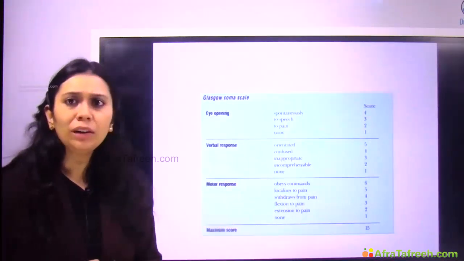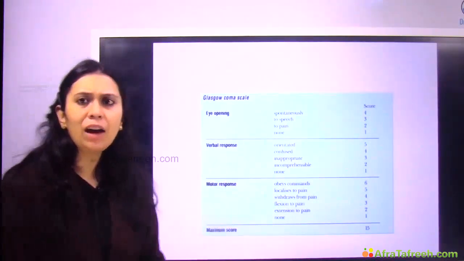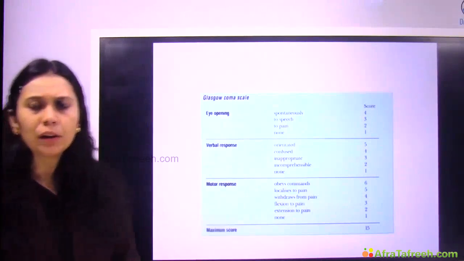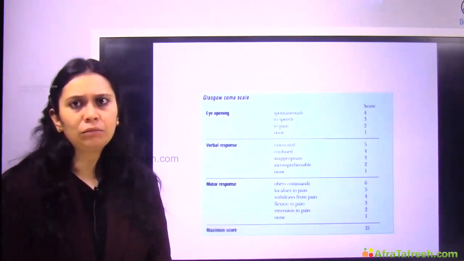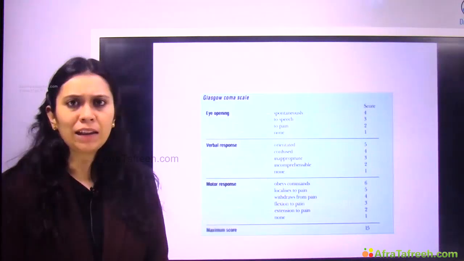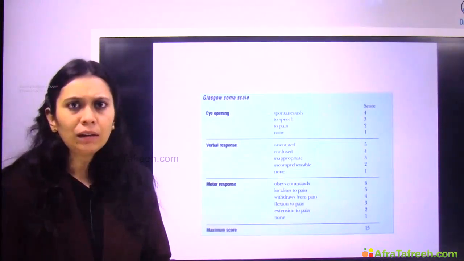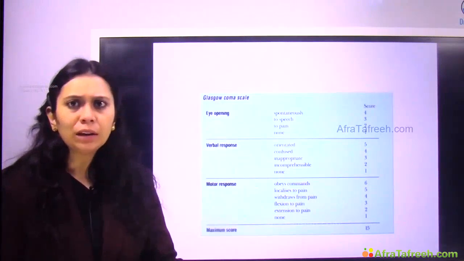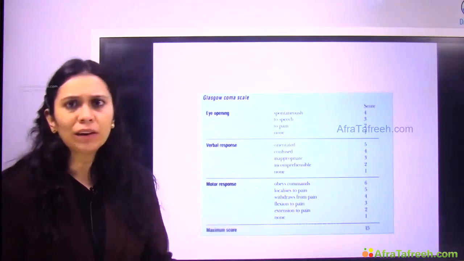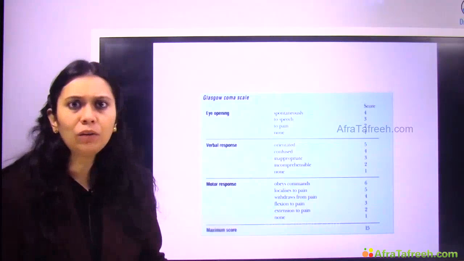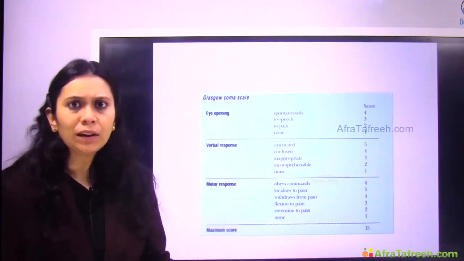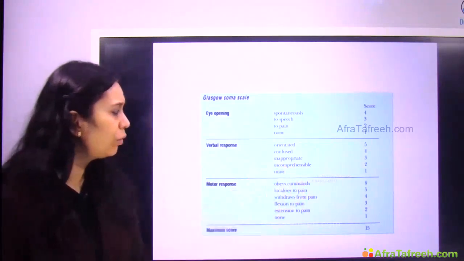Then the patient is talking inappropriately. Like if I ask my patient, "Who are you?" and I get a nice reply, he tells his name and where he is from, then he's oriented. If the patient knows who he is but cannot tell where he is or what has happened to him, he's confused, but he knows who he is. He is confused. Then I give the score 4.